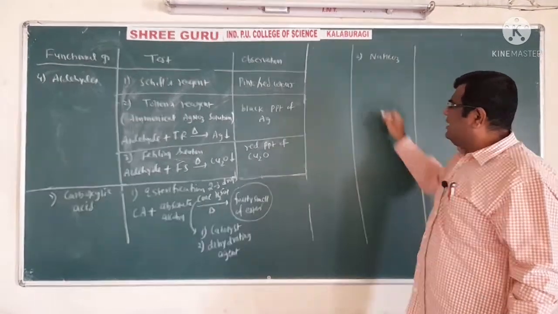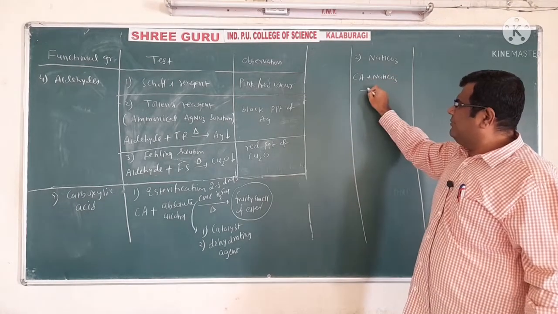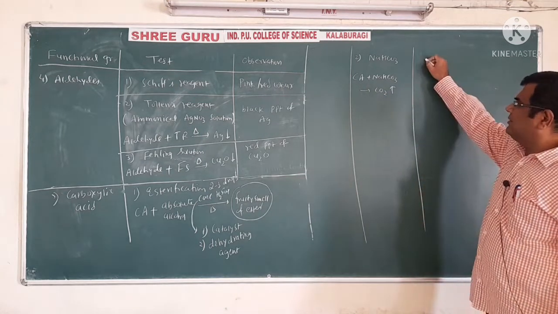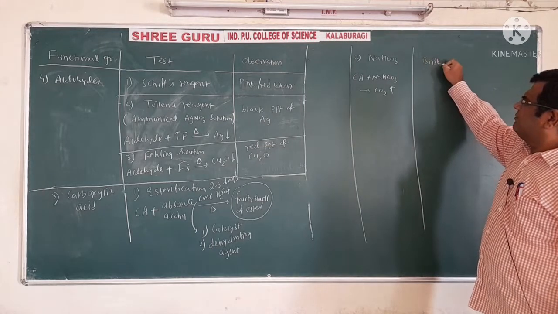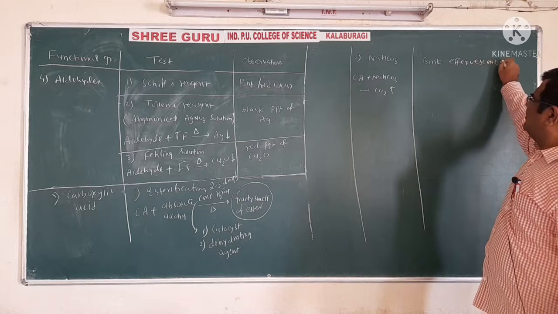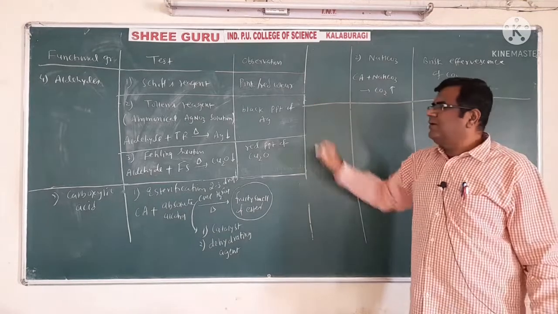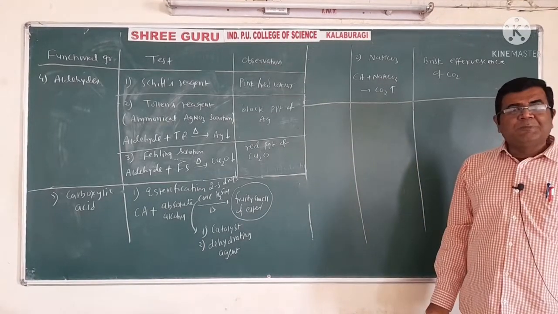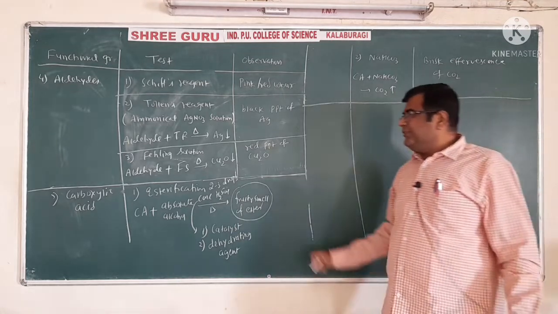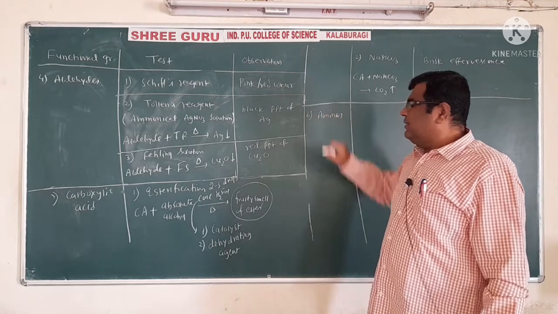When we treat this carboxylic acid with sodium bicarbonate, what will happen? Carbon dioxide gas is evolved. So I have to say that brisk effervescence of carbon dioxide is formed. So this indicates that our organic compound must be a carboxylic acid, because that's how it is distinguished. Now, the sixth one is the amines, and particularly the primary amines.